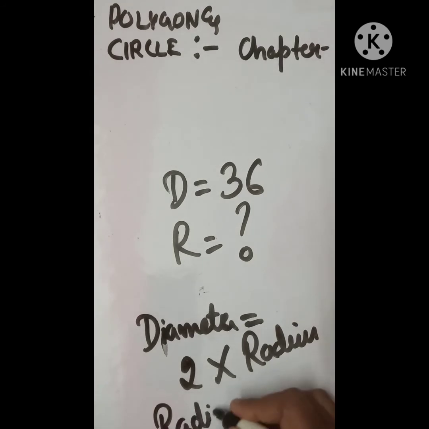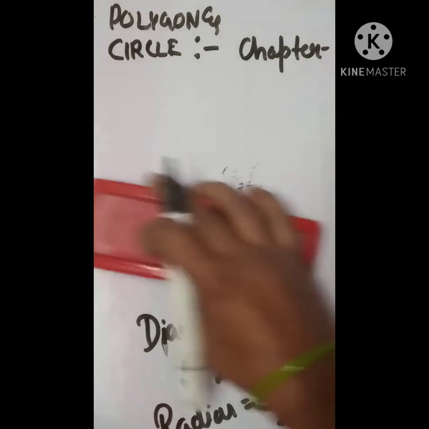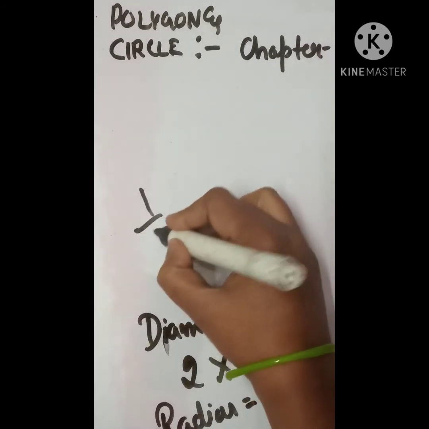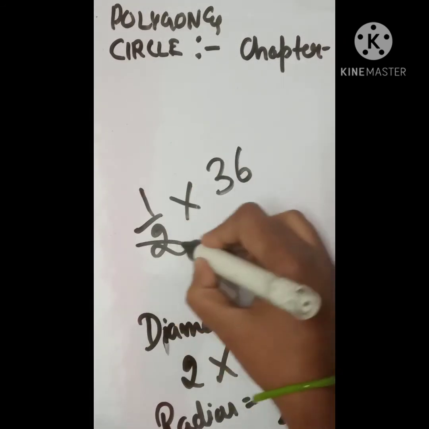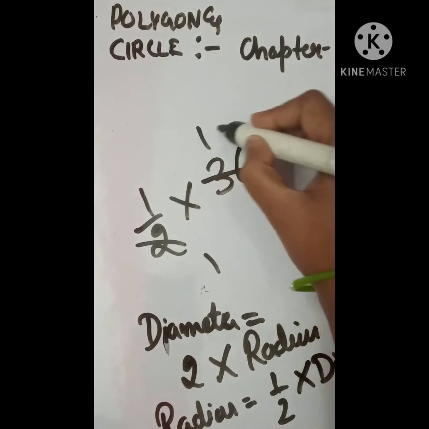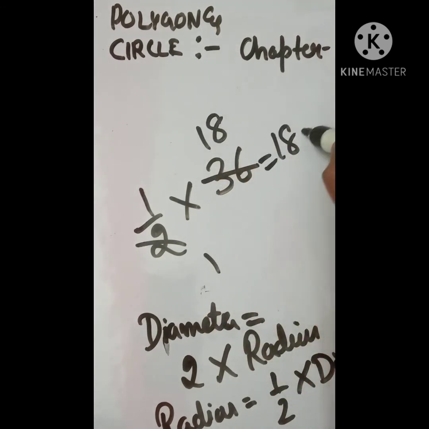Radius is equal to half into diameter. Now we will do half into 36. 2 ones are 2, 2 threes are 6... यानी कि 18 centimeter is our radius. Got it, student?